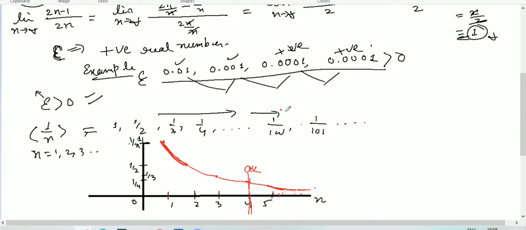Let's take these two numbers: 1 over 100 and the other number, say, 1 over 101. Or you can choose 1 over 1000 or 10,000 and 1 over 10,001.